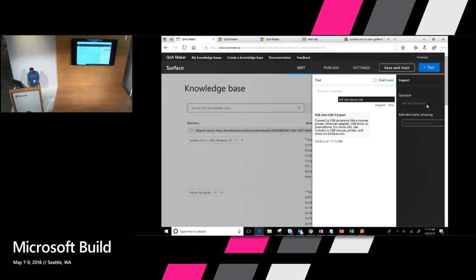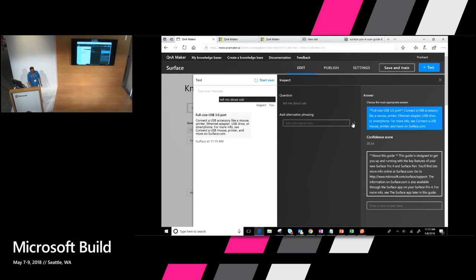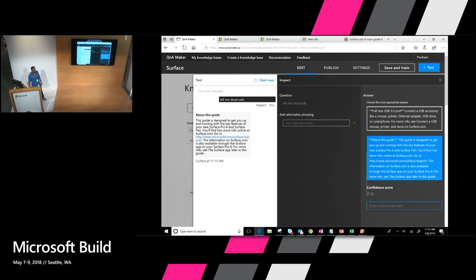And what you can do here, like before, is give an alternate phrase or an alternate question to the existing question, or you could choose a different answer, or you could add a new answer. And it's all inline to the chat experience. So while chatting, you could enrich your knowledge base with more variations.